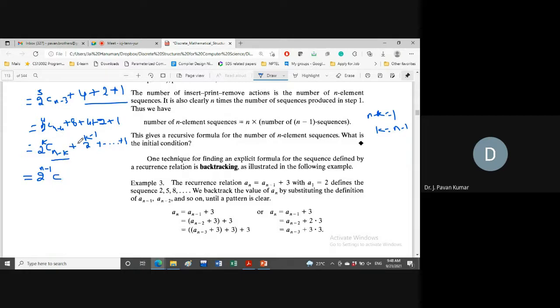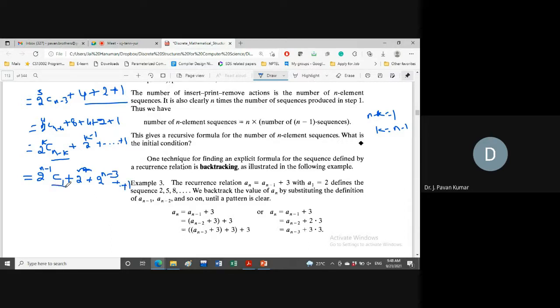So C n is nothing but C1 plus 2 power n minus 2, plus 2 power n minus 3, and so on up to 2 power 0, which is nothing but 1.